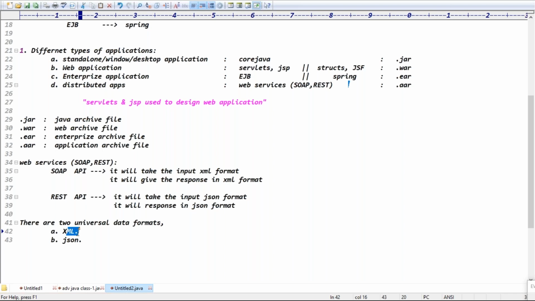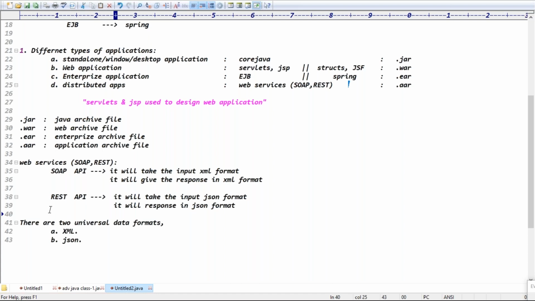JSON is just like, if you know core Java, property files, right? JSON contains a key value pair format. So compared to the tags in XML data, processing JSON key value pairs is very easy. Is that clear now? Those are SOAP services and REST services. Which one do you want me to repeat?